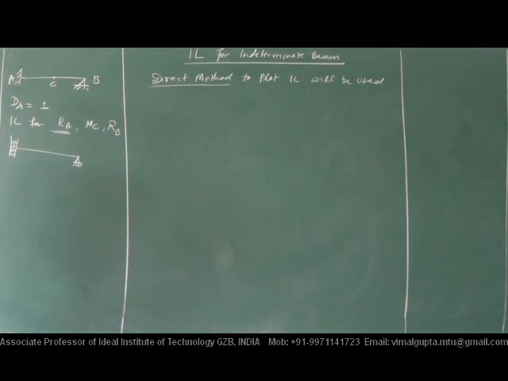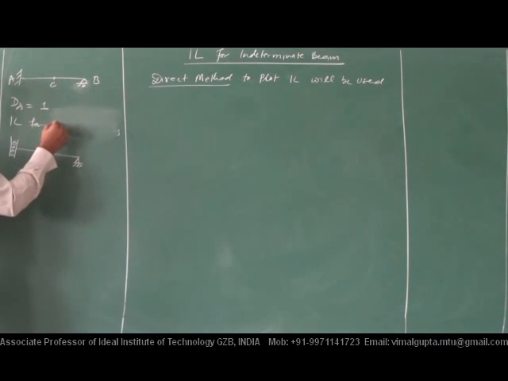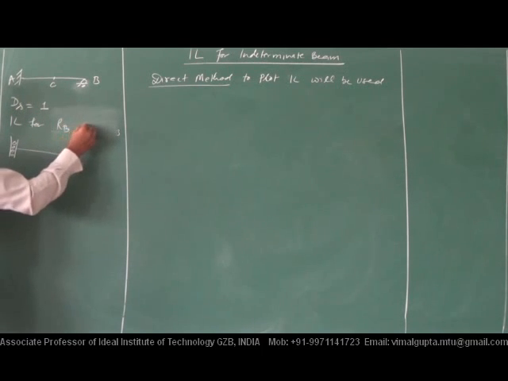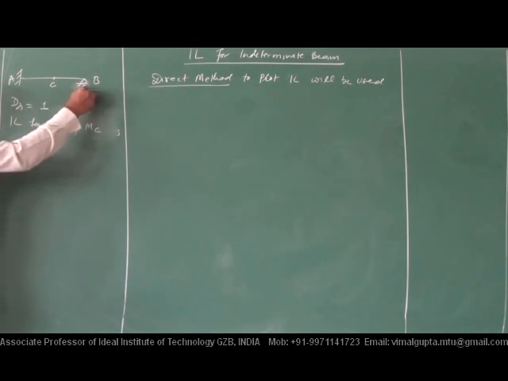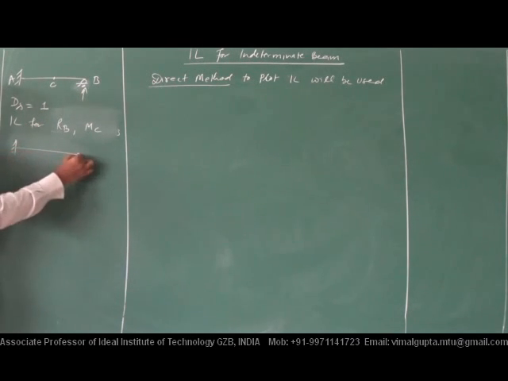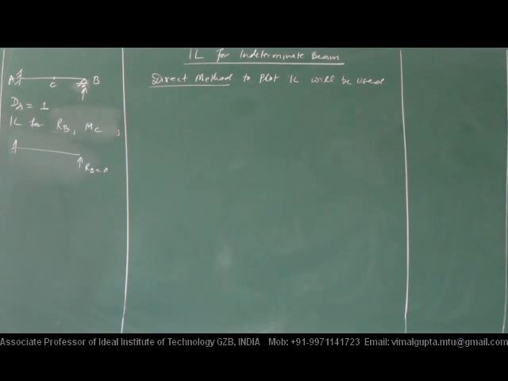Let me explain. If this is our beam, this is a top cantilever, and IL for reaction at point B and bending moment at point C is required. So at point B, according to Mueller-Breslau principle, what do I have to do? We have to make this as 0, and after this, what will be the next step?